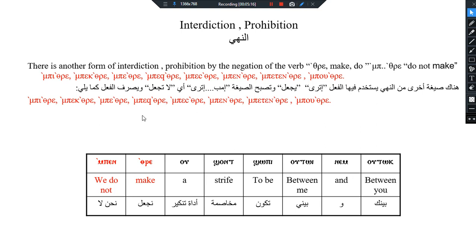Then we add the noun or the verb after it. For example, we have here ben Isre Oshont Shobi Otoy Nemotok. We don't make a strife to be between me and you.